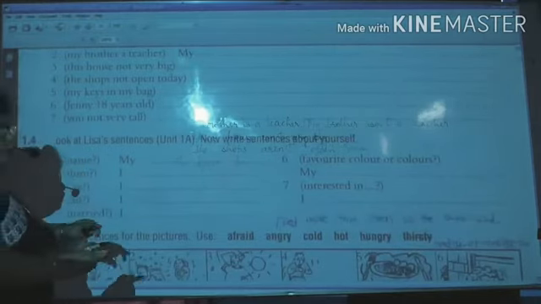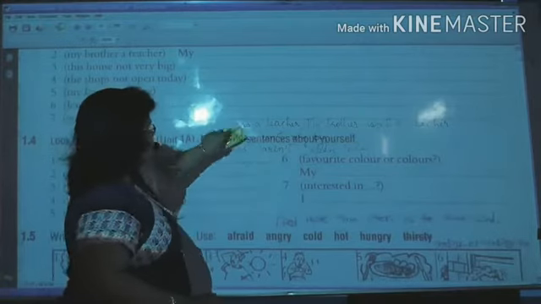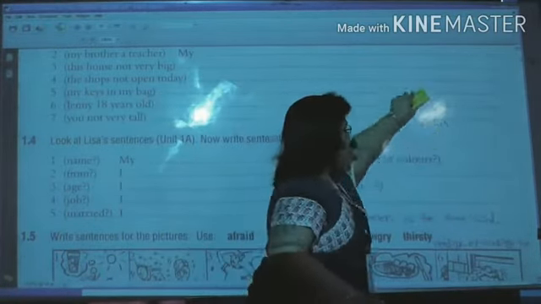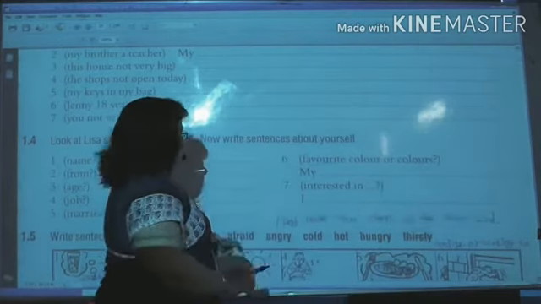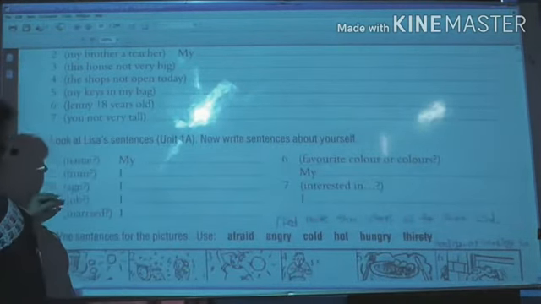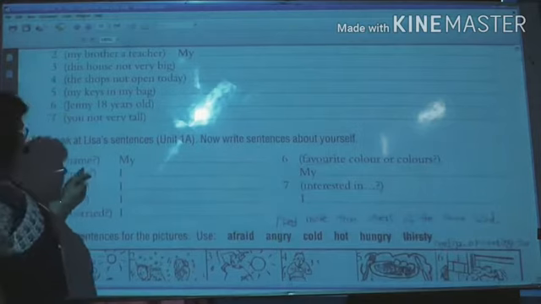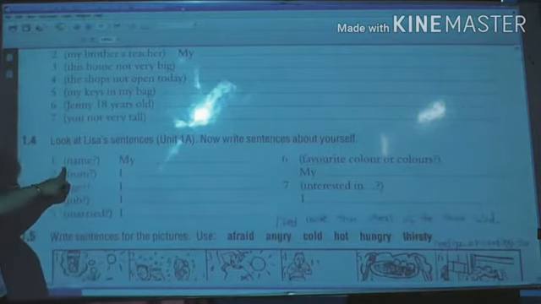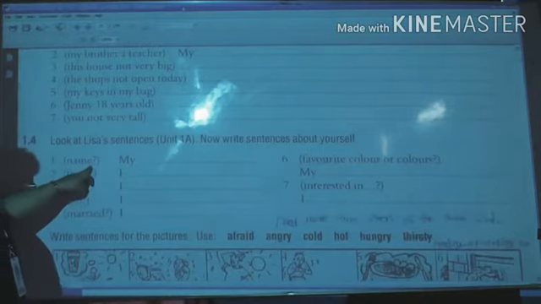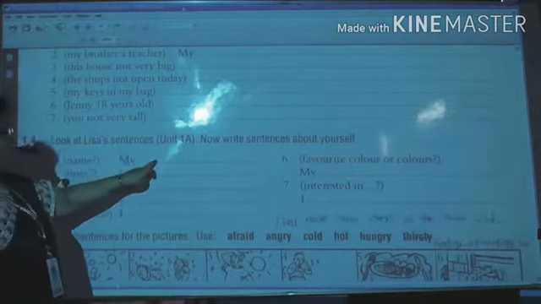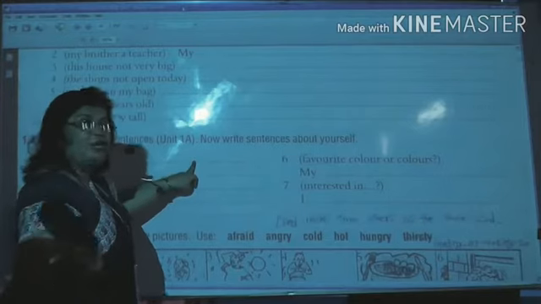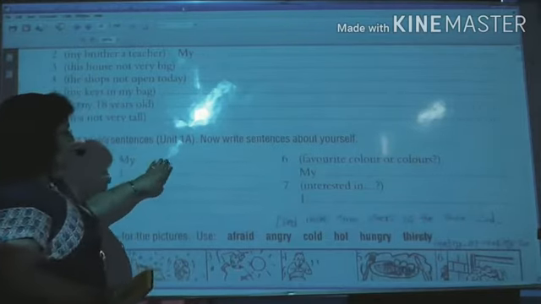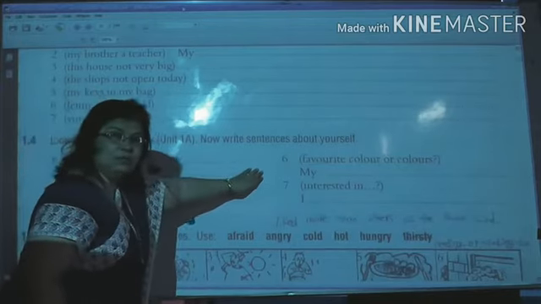You will do this yourself as homework and send me a pic of all these exercises that we have done. Okay children? So how will you do this exercise? In the first sentence, they have given the name in brackets. "My name is": you will write your name. Don't write Lisa and Himani. So, my name is Himani Sharma.